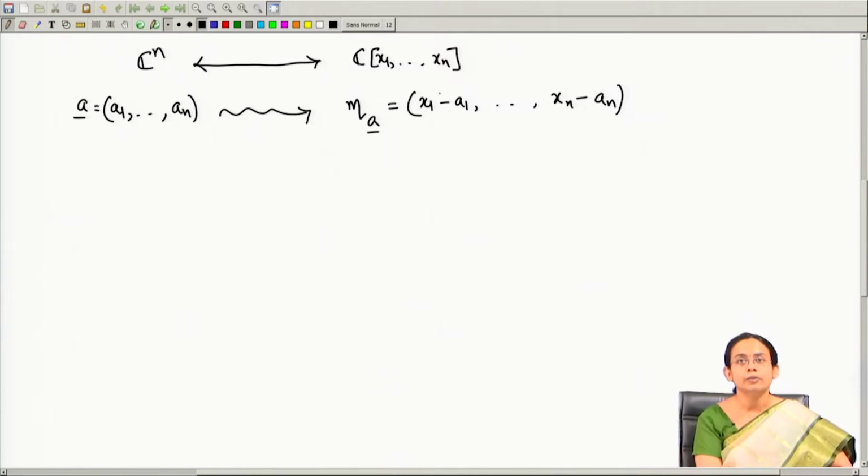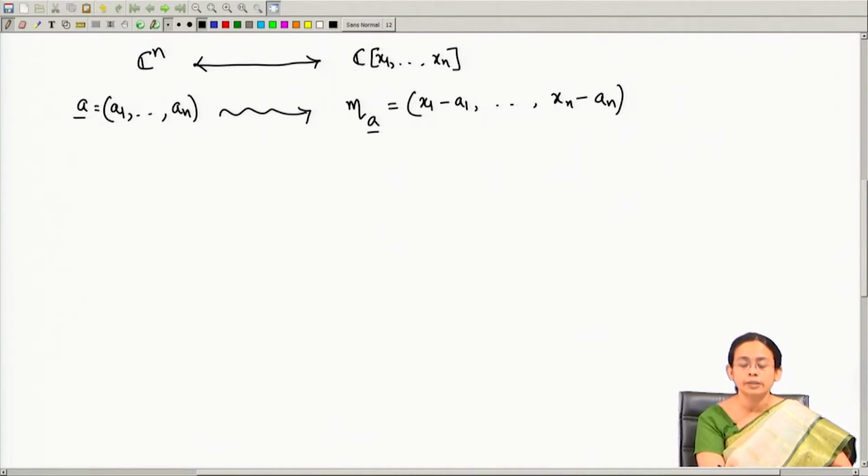generated by x 1 minus a 1, up to x n minus a n. So, for a point a bar in C n, I am attaching this maximal ideal m a bar in this polynomial ring, and further we have proved also that if you start with a maximal ideal in this polynomial ring C x 1, x 2, up to x n, then every maximal ideal is of this form. So, you can associate to every maximal ideal one point a bar. So, this gives you the 1-1 correspondence between the points in C n and the maximal ideals of C x 1 up to x n.